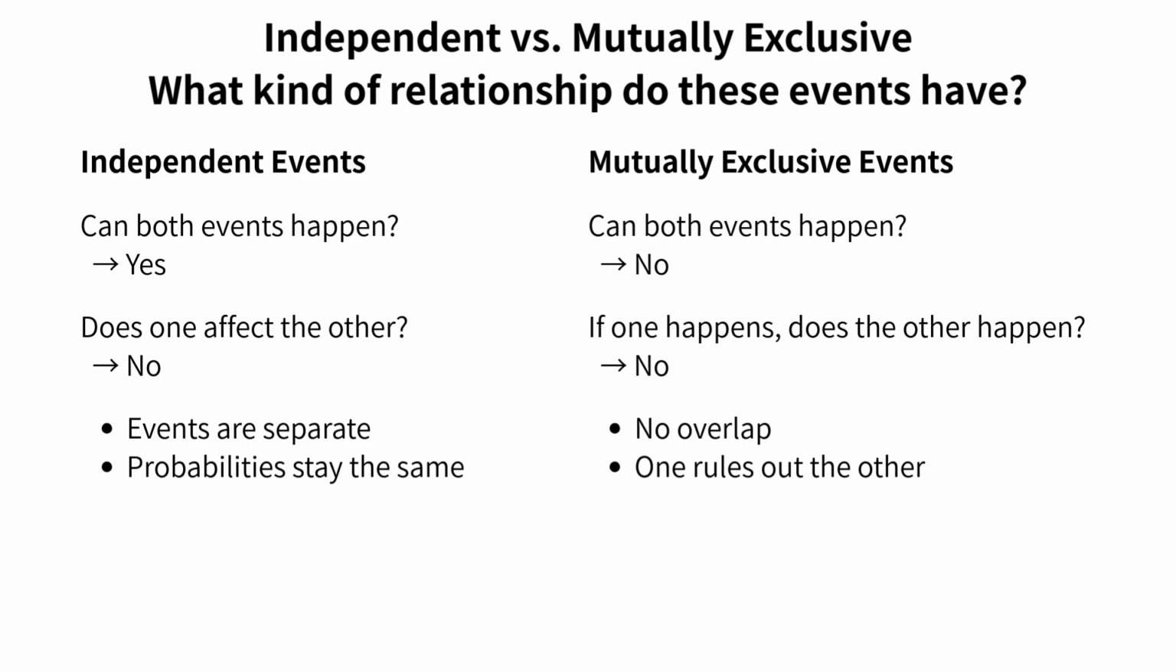So here's your strategy. Before you calculate anything, ask the right question. Can both events occur in this situation? That one question tells you which type of relationship you're dealing with, and once you know that, the rest of the problem becomes much more straightforward.